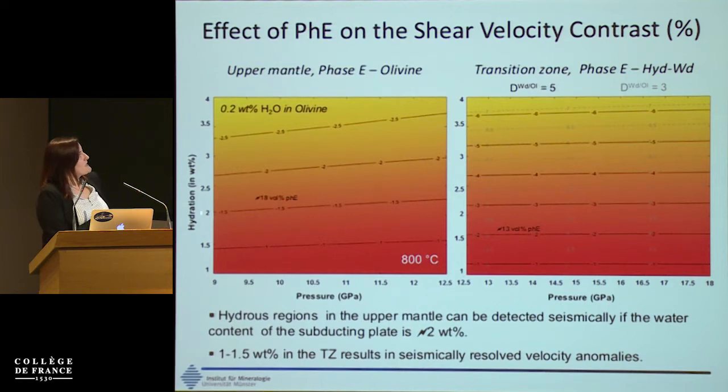And what you have here is the hydration degree of the plate, or the lithospheric mantle, and here what you have is the velocity contrast. So if we have around 2% on the harzburgitic composition, in the upper mantle, phase E will coexist with olivine, and you need around 2% of water to be detected seismically. The anomalies that you will produce are around 1.5%, which I think is already in the range of what can be resolved seismically.